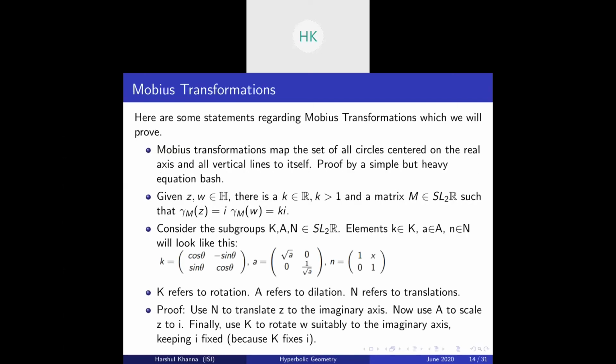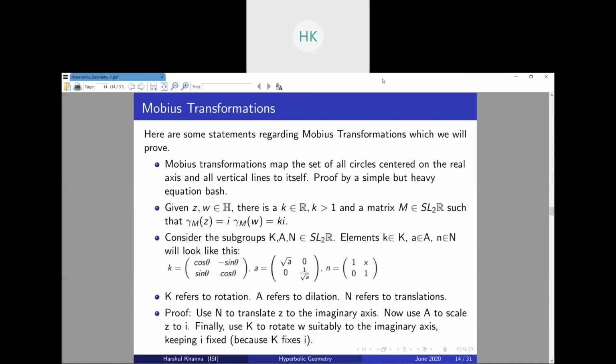Now here are some statements. Just a second. Okay, it is written that the meeting will end for all participants in 5 minutes. I don't know why. Has Cisco added a free time limit, like 40 minutes?